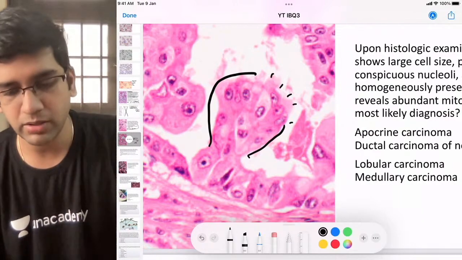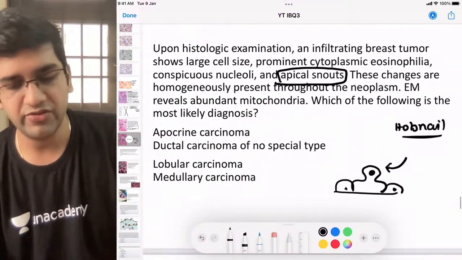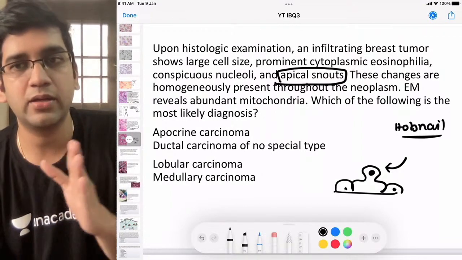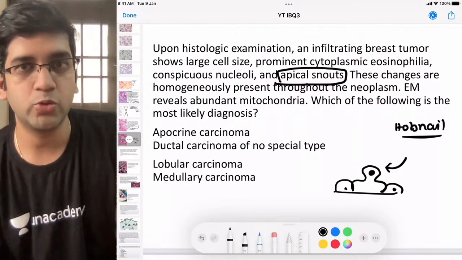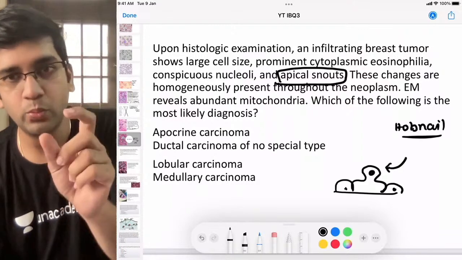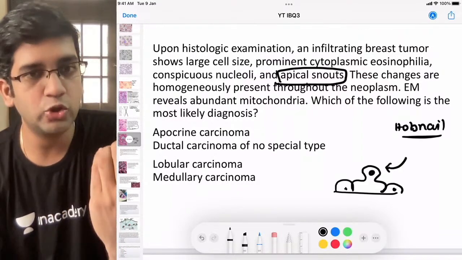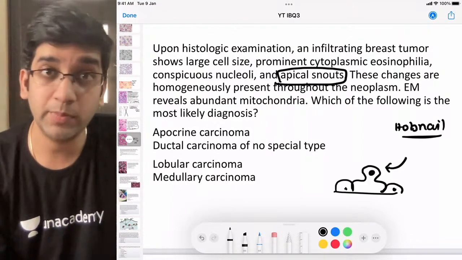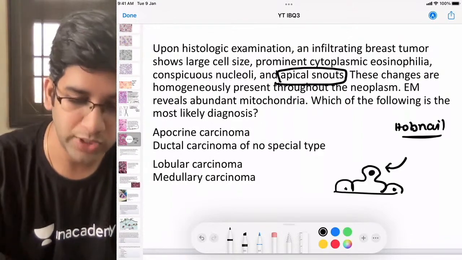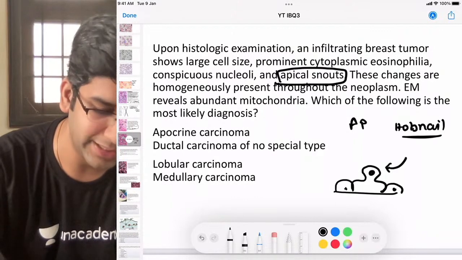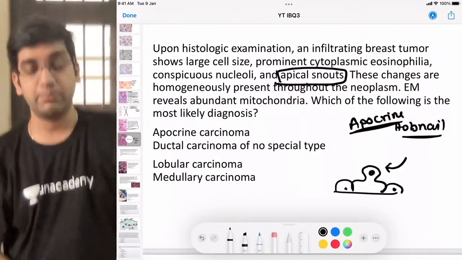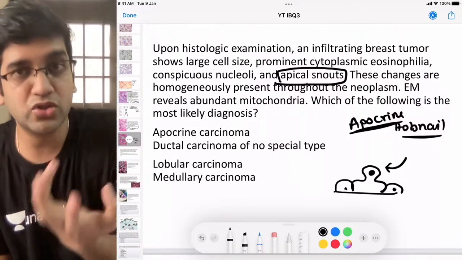You must have remembered that you had various types of classification of glands: apocrine, merocrine and eccrine. You must have classified them. Which of them will have this finding, which will go into the lumen and burst off? The hobnail appearance and the protruding cell will be seen in every apocrine gland. Your sebaceous glands look like this, right? It will be an apocrine gland, perfect. Your apocrine gland looks like that.